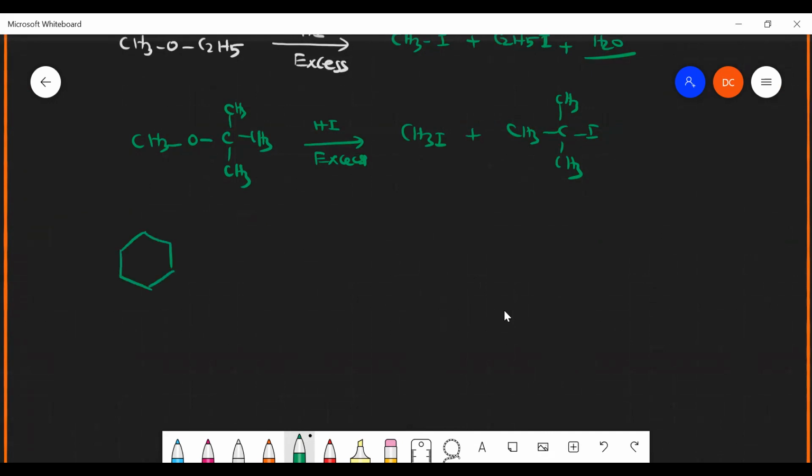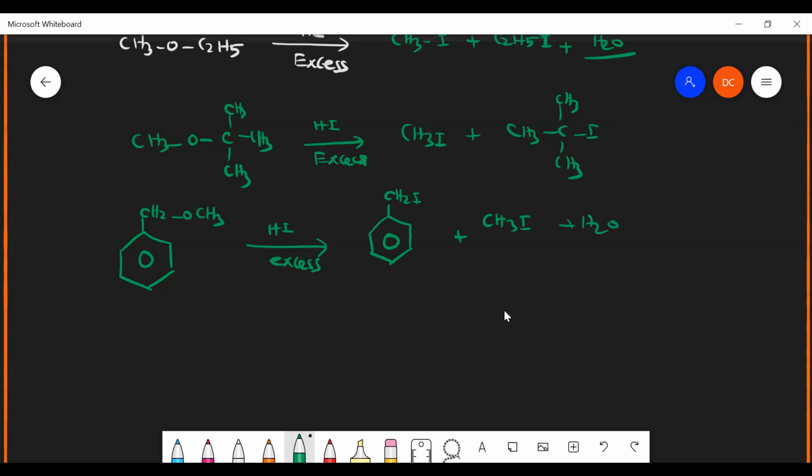Suppose I take C6H5CH2OCH3, with HI in excess. Then what will be my product? The same kind of product: benzyl iodide, C6H5CH2I, along with CH3I, along with water.